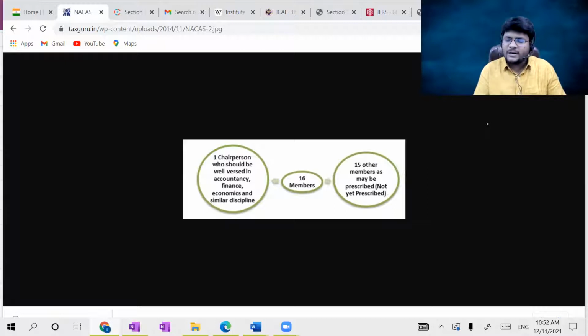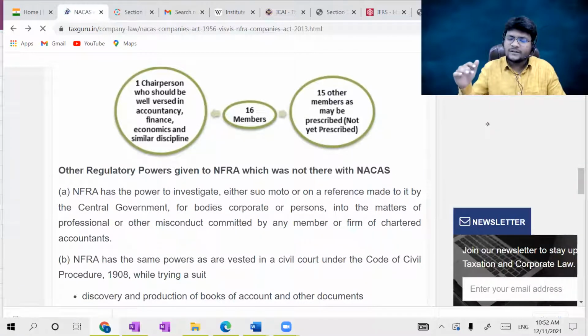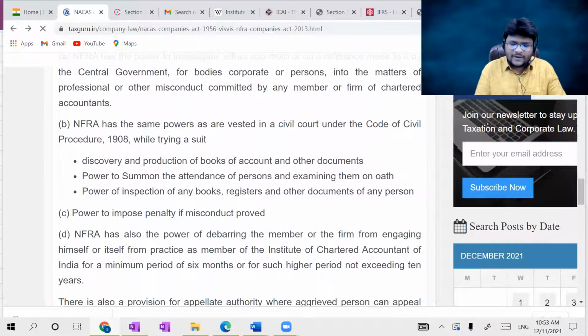Right now it has a chairman, and their own office is in Delhi, which was newly established. That's why the administrative part, all such things, are going to be established in the near future. Okay, so I am telling you just a few small powers here.